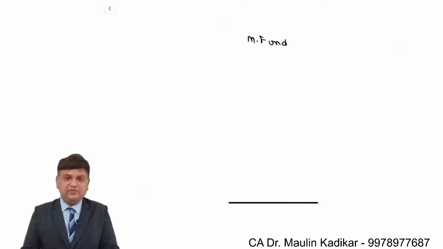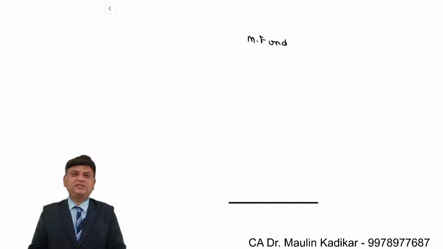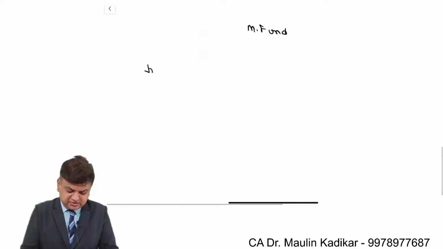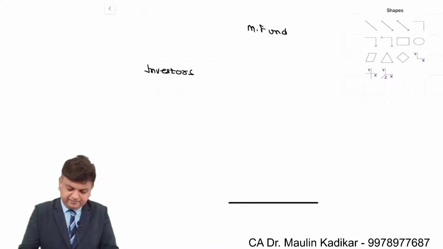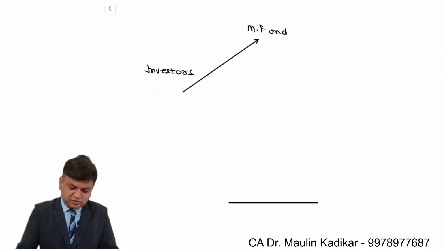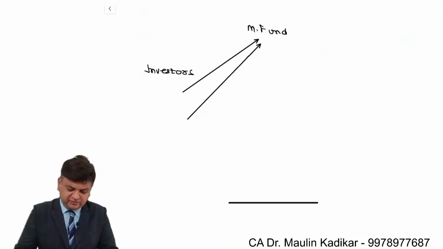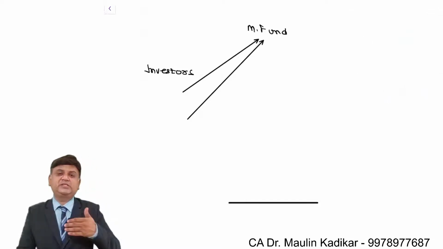As far as the mutual fund concept is concerned, the things are very simple. All investors are giving their funds to the mutual fund. Usually it is formed in the form of a trust, and the mutual fund is allowed to make investments of the funds which the investors are giving.